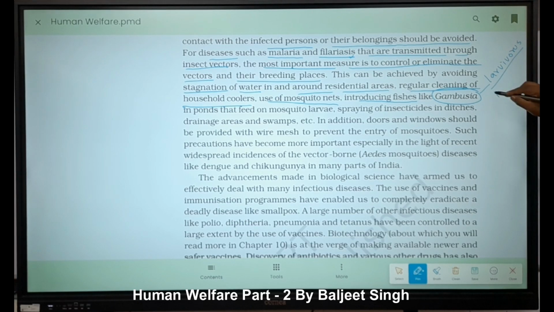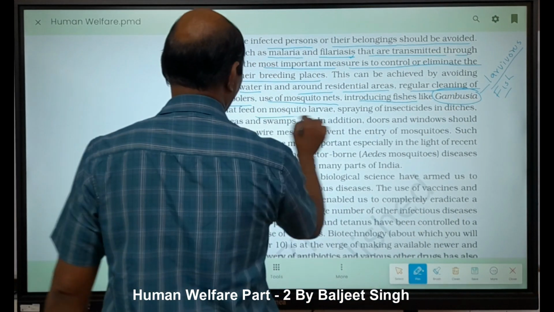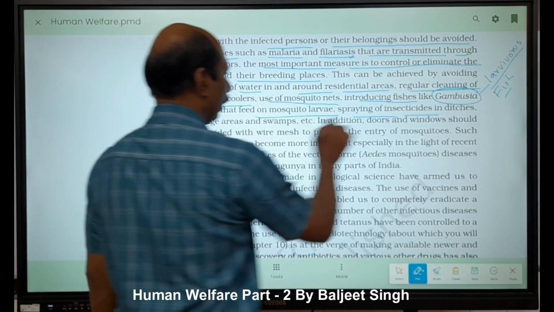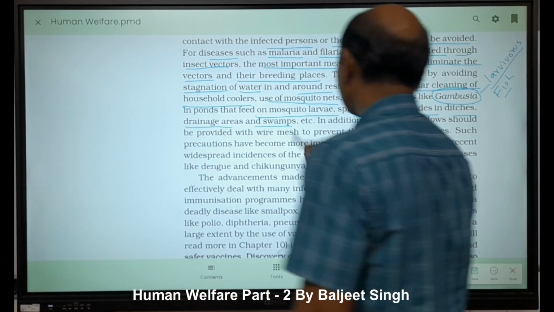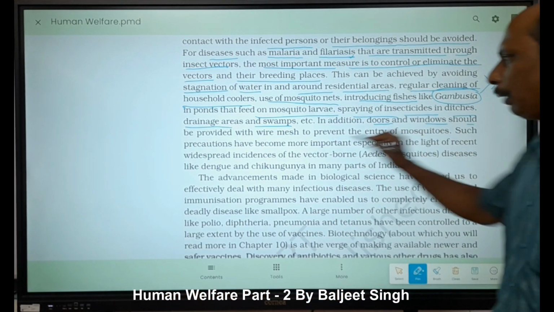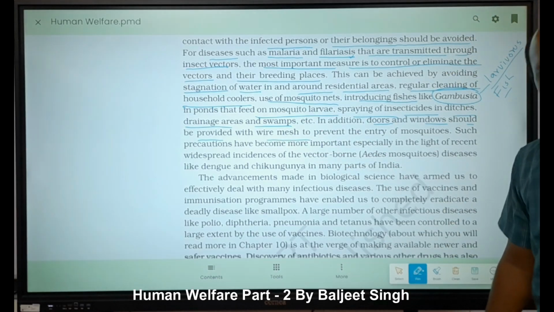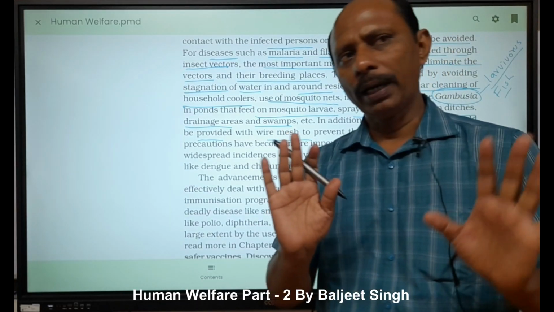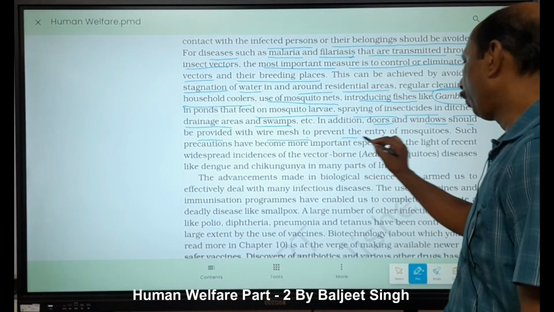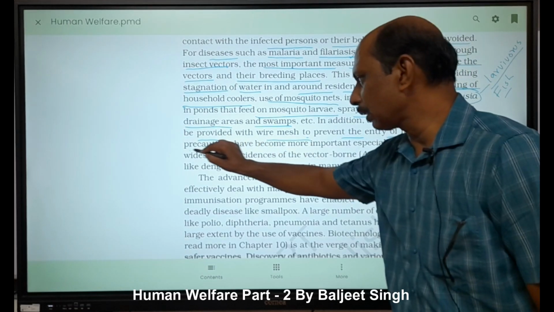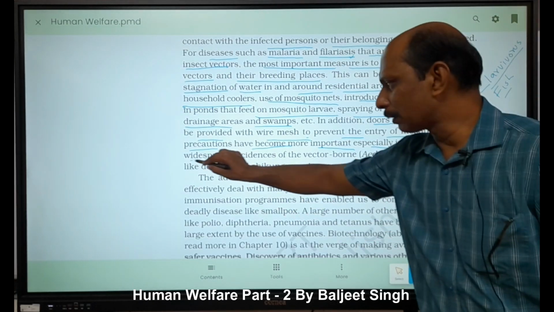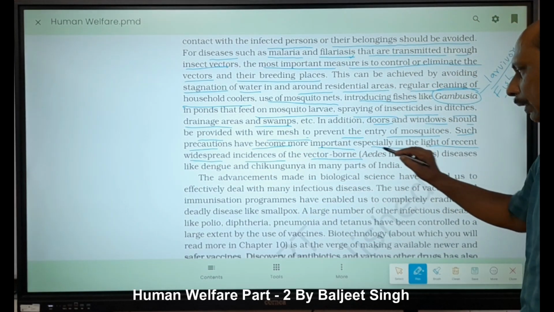larvivorous fish, right? Gambusia in ponds that feed on mosquito larvae, spraying of insecticides in ditches, drainage areas, swamps, etc. In addition, doors and windows should be provided with wire mesh to prevent the entry of mosquitoes. Such precautions have become more important, especially in light of the recent widespread incidence of vector-borne diseases, that is Aedes mosquito diseases.